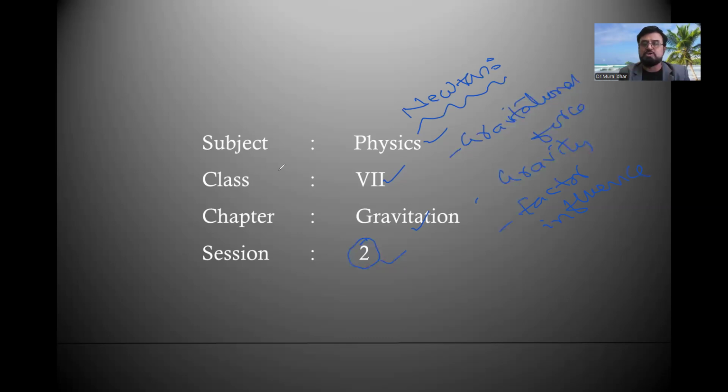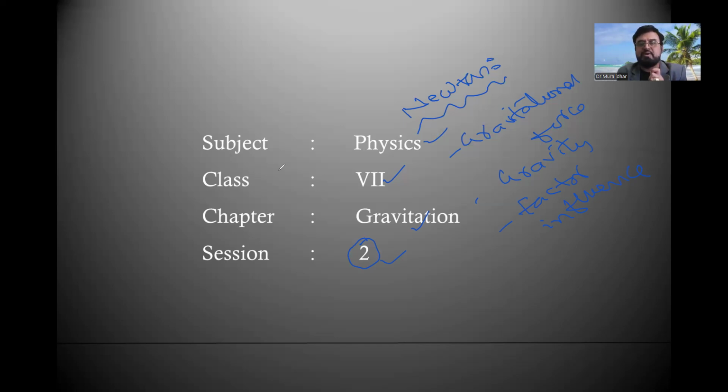So gravitational force is nothing but the force of earth. It is also called gravity. Every body, whether it is falling towards the earth or thrown upwards, is definitely attracted towards the center of the earth. Such a force exerted by the earth is called gravitational force, or simply gravity, force of gravity.